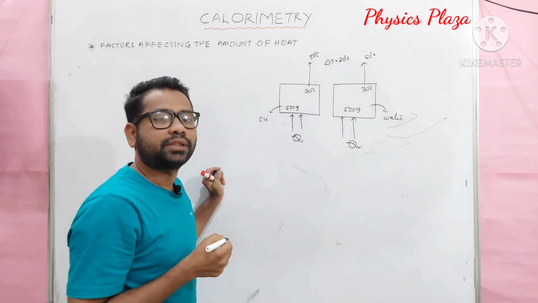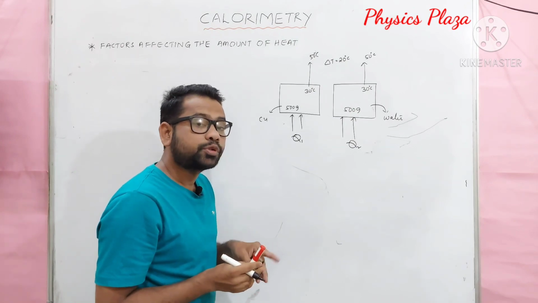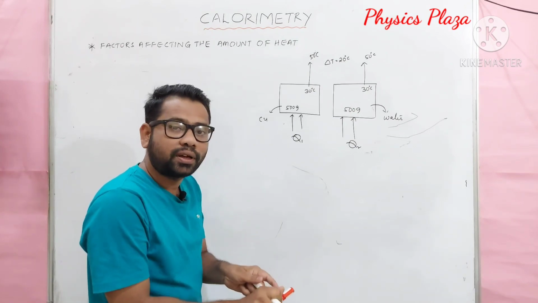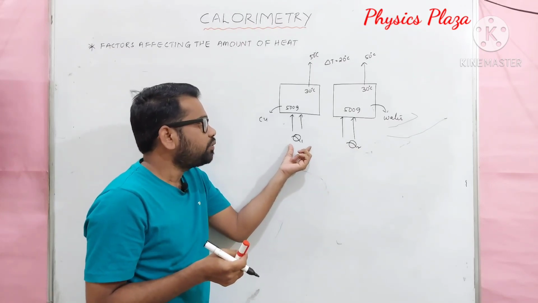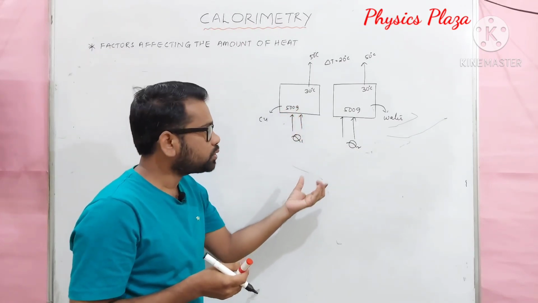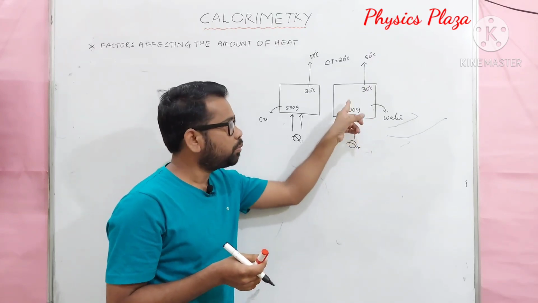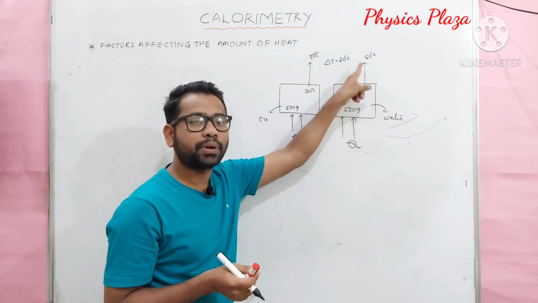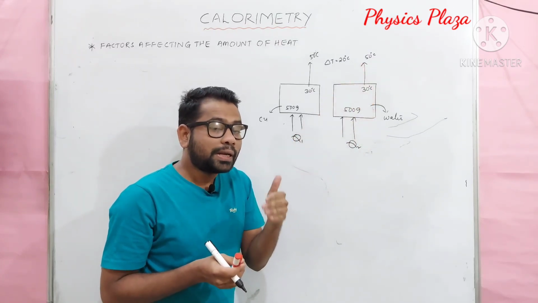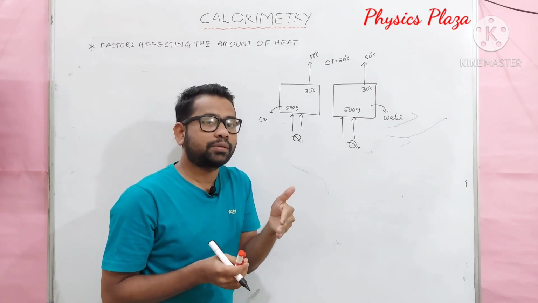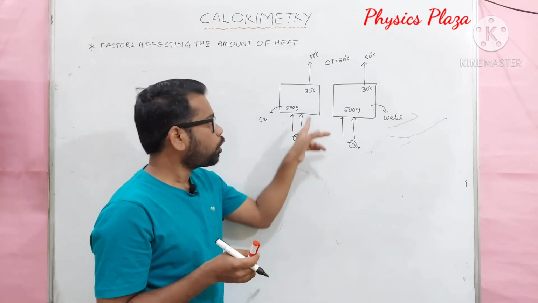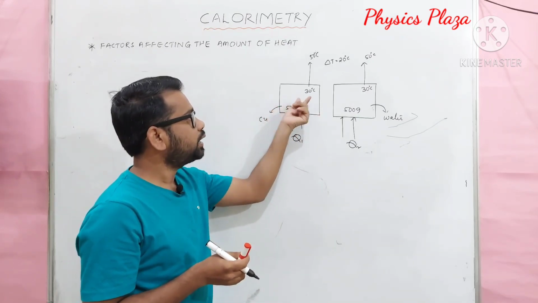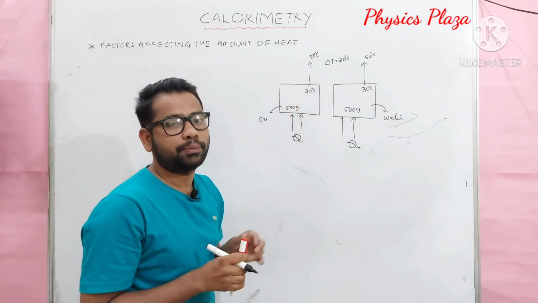But it is noticed that the amount of heat absorbed by the water is very much greater than the amount of heat absorbed by the copper. Water absorbs almost 10 times more heat than copper of the same mass to show the same rise in temperature.